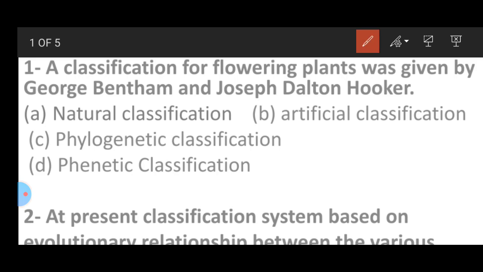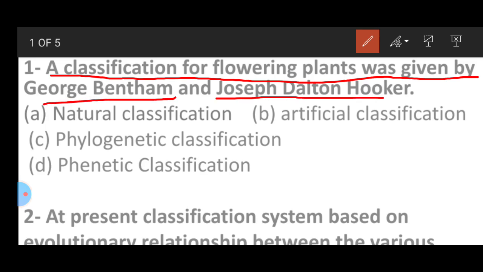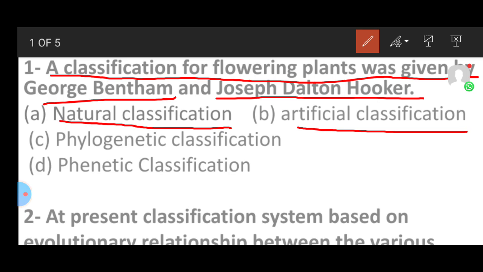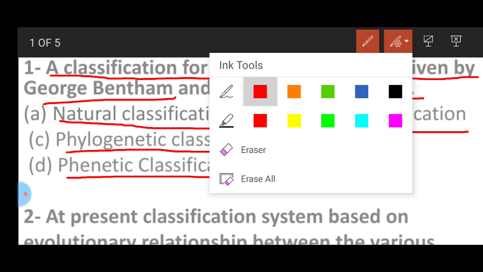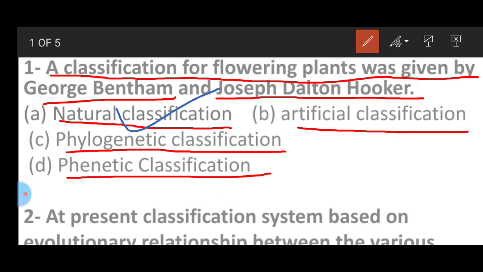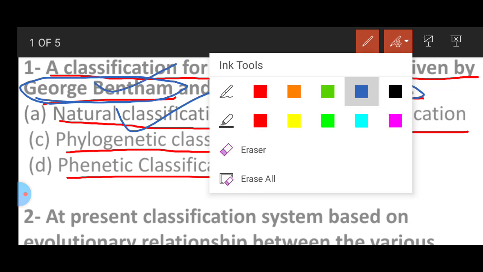Look at this. A classification for flowering plants was given by George Bentham and Joseph Dalton Hooker. Option A, natural classification; artificial classification; phylogenetic classification; phonetic classification. The answer is natural classification, which was proposed by George Bentham and Joseph Dalton Hooker.